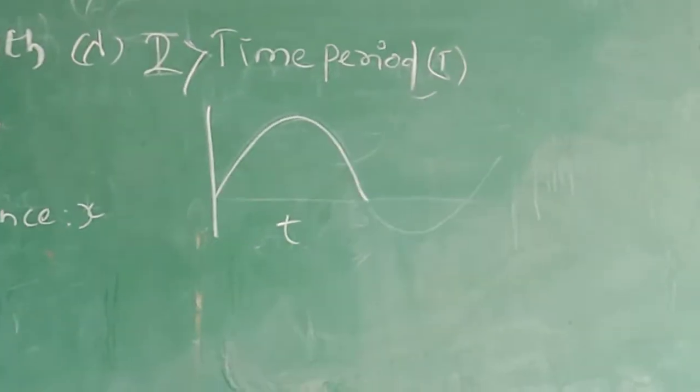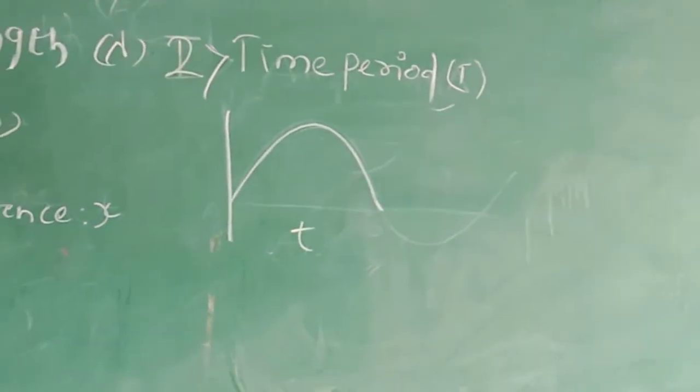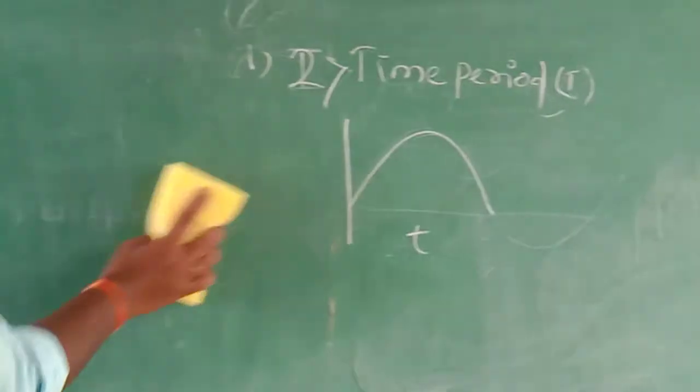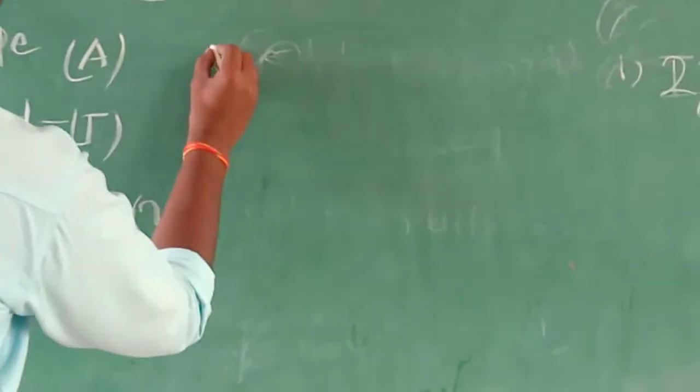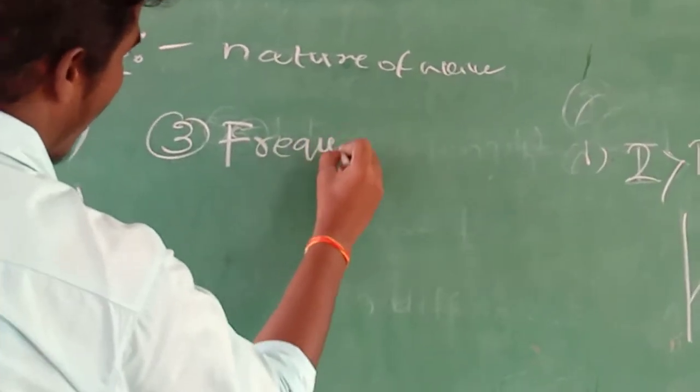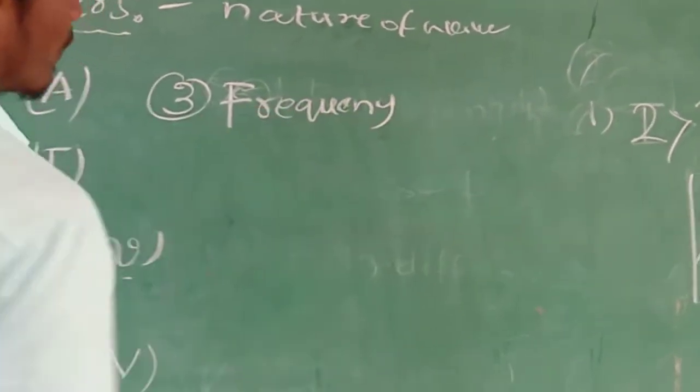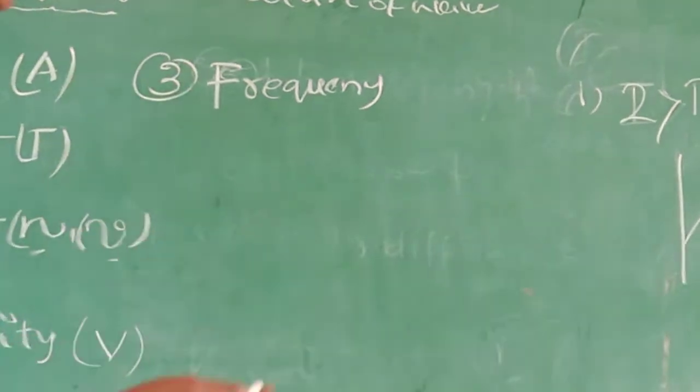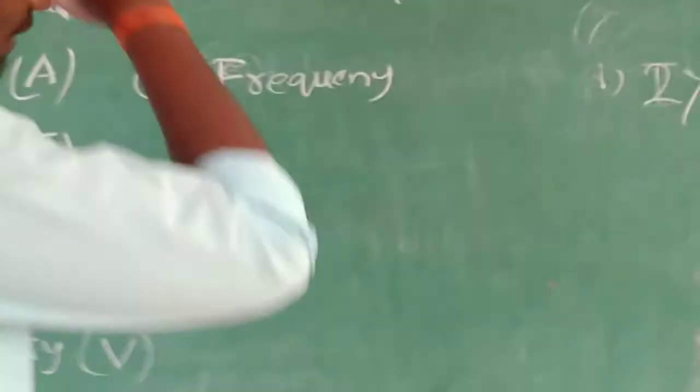Now let us explain the third one, frequency. In general, what is the frequency?